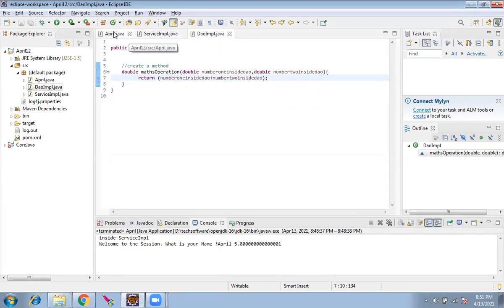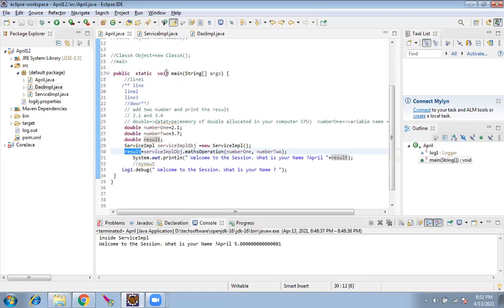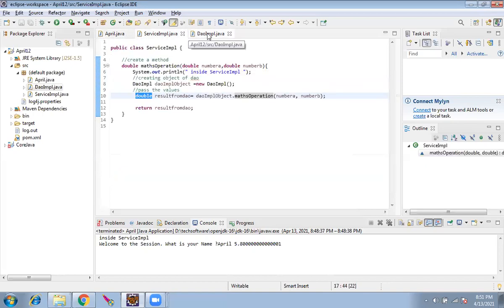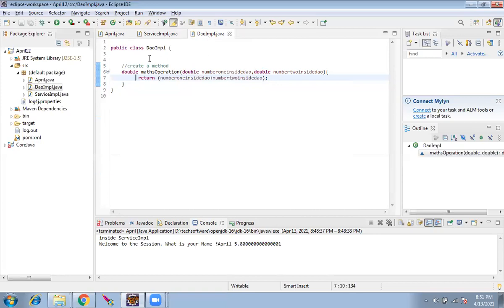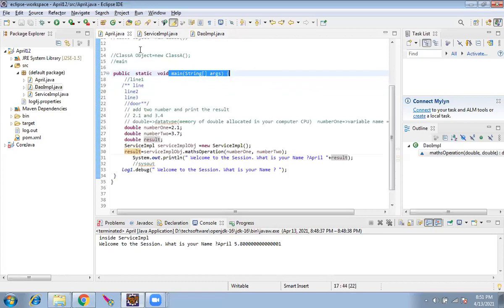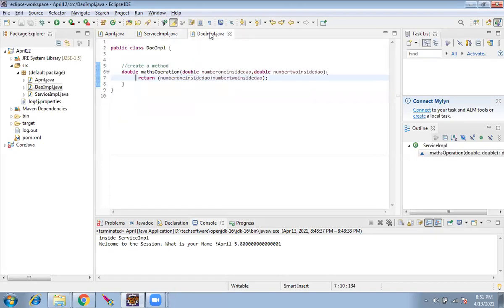April.java is the main project, and we are going to add something to April.java by using ServiceImpl and DAOImpl, I think so. Correct. So April.java has this main method. We didn't write anything here. Did you notice? Yes, because in our house, we can have only one entry point, one main door. This is the main door. These are all rooms inside the house.